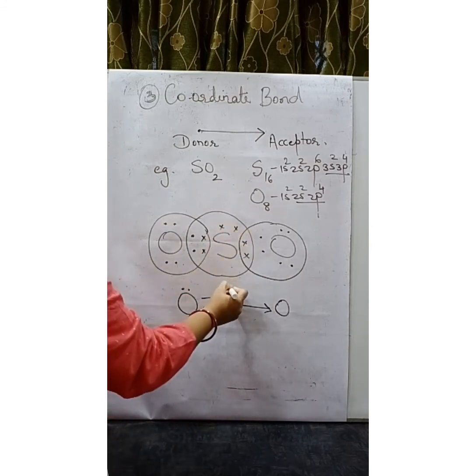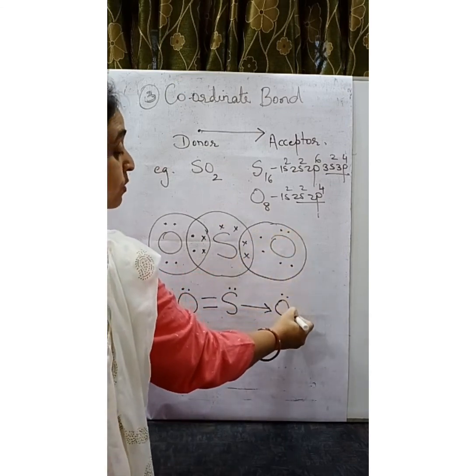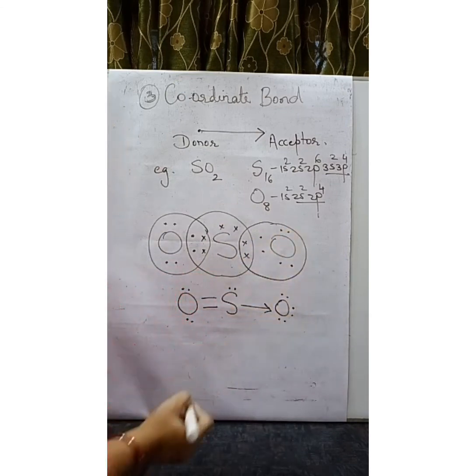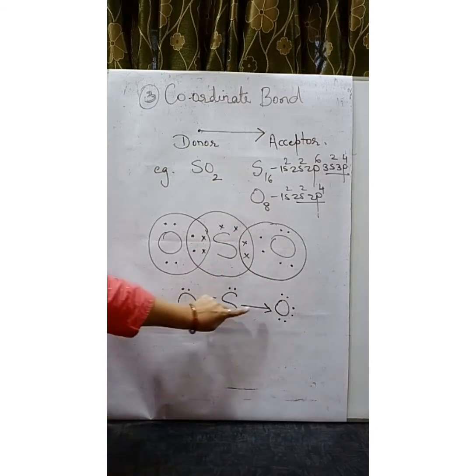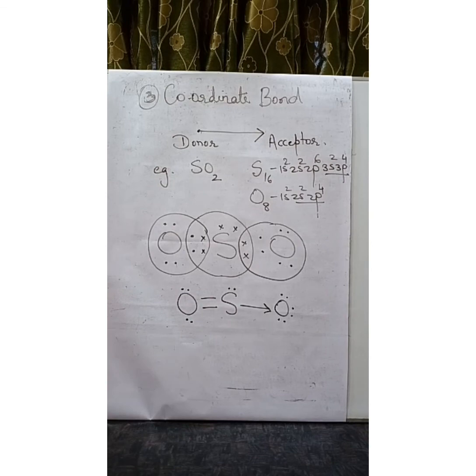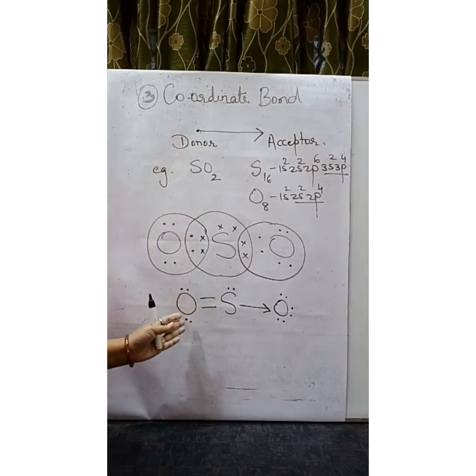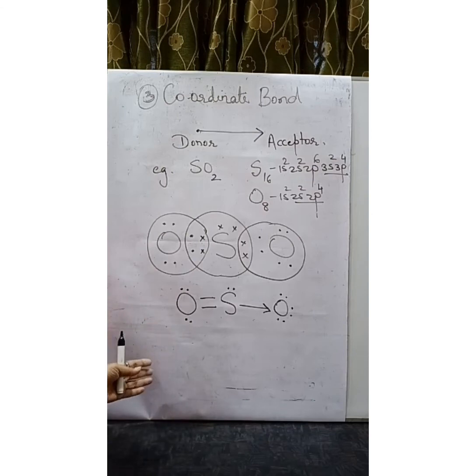Sulfur is having 2 lone pairs. And this oxygen is having 6 lone pairs. So this is a double covalent bond and this is a coordinate bond. Other examples of coordinate bonds are H2SO4, HNO3, etc.